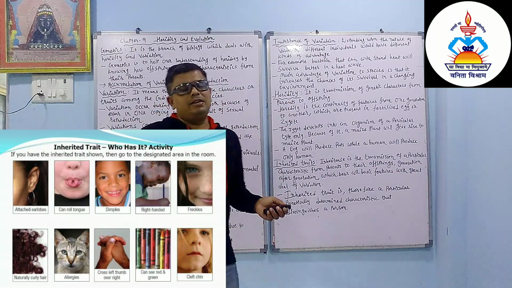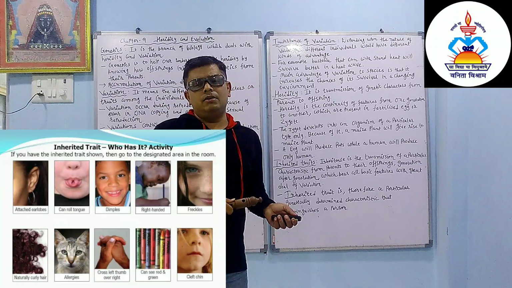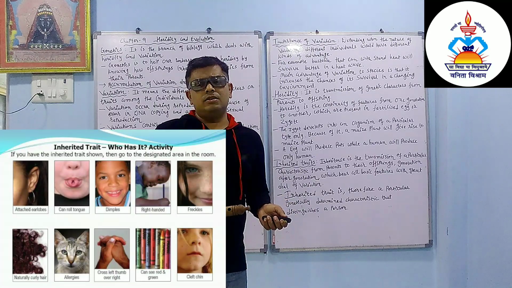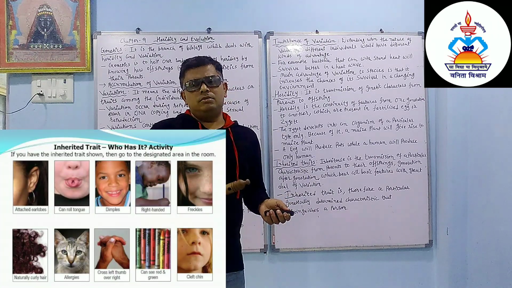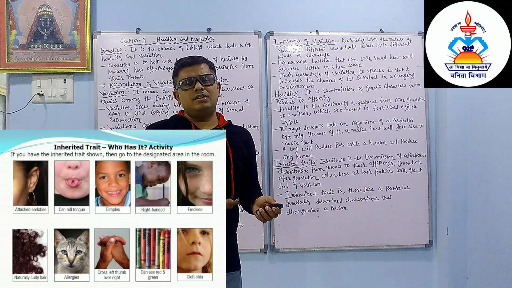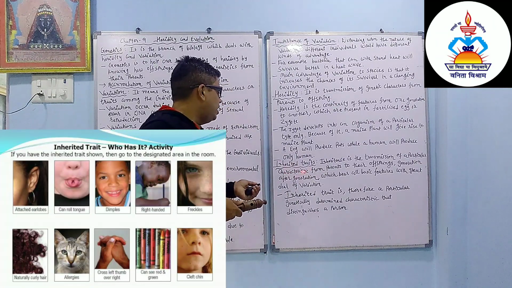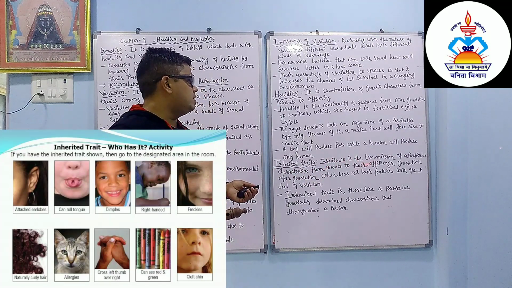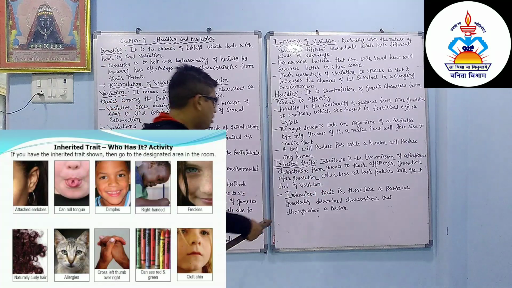So some characteristics are common in our family. My grandfather was a teacher, I am a teacher, my father is a teacher. So in the next generation, maybe the children will be teachers or professors, in the education line. So we can say these are inherited traits. Inheritance is the transmission of a particular characteristic from parents to their offspring, generation after generation, which bears all the basic features with a great deal of variation.